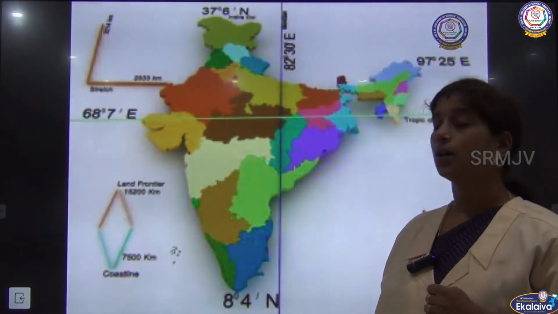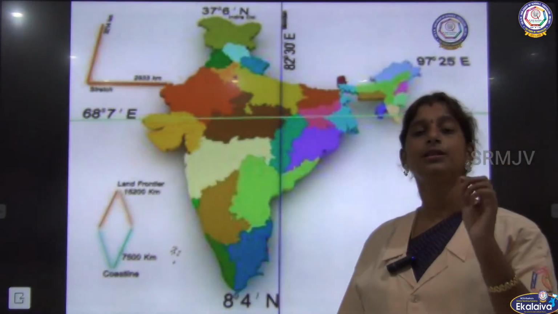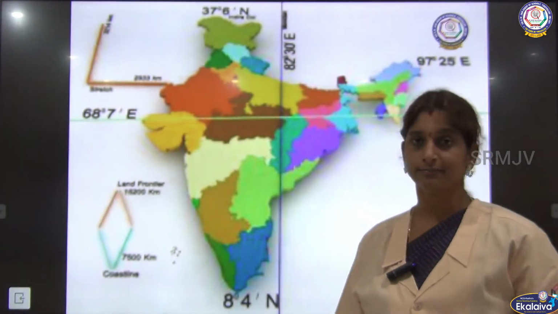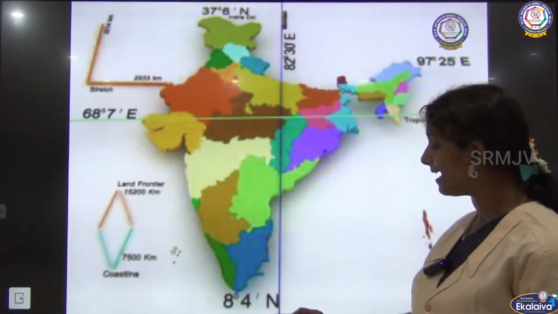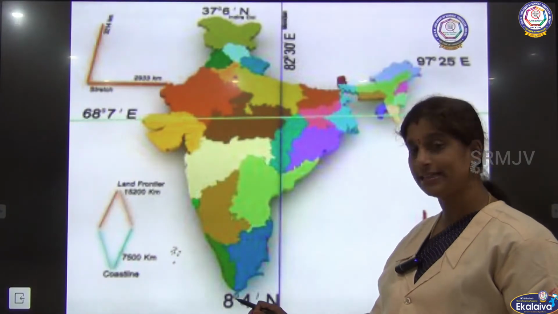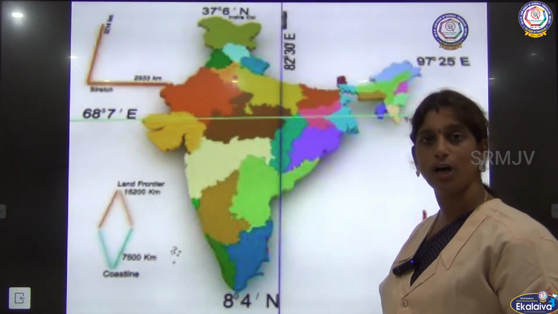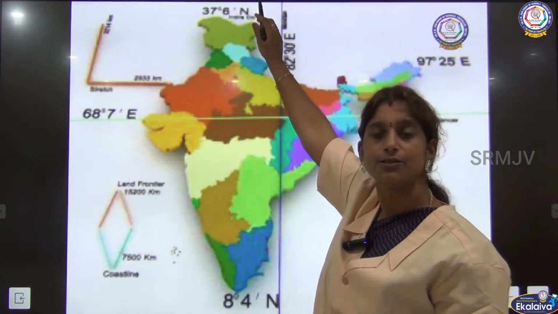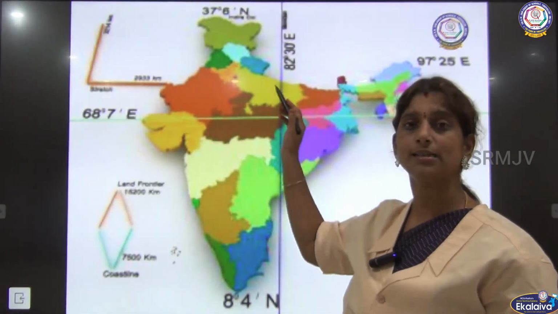Next, what is the latitudinal and longitudinal measure of our country? Our country's latitude extends from 8 degrees 4 minutes north up to 37 degrees 6 minutes north.